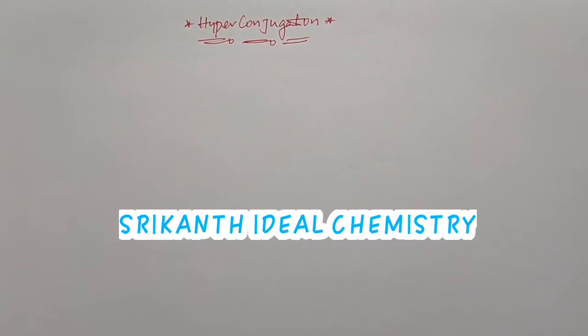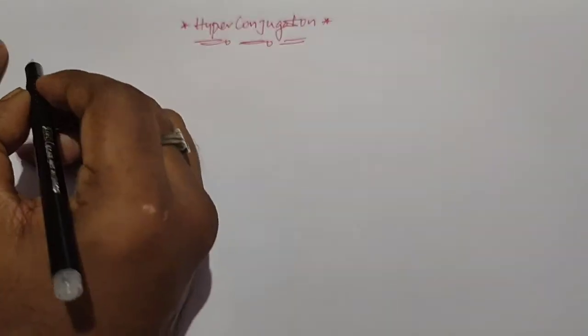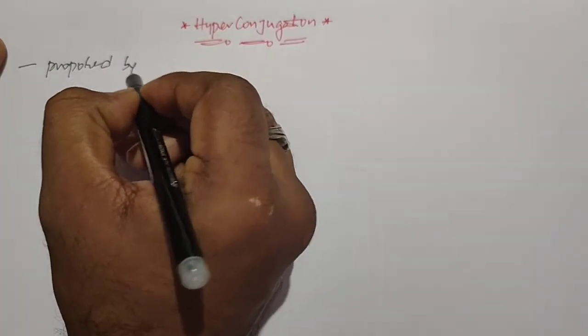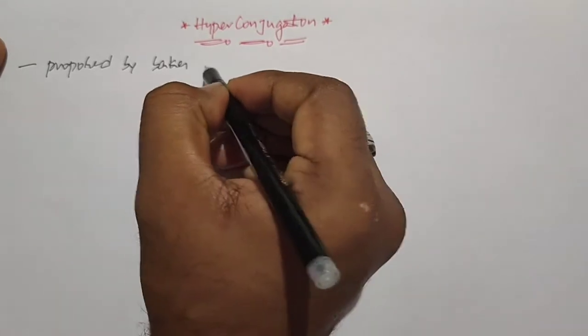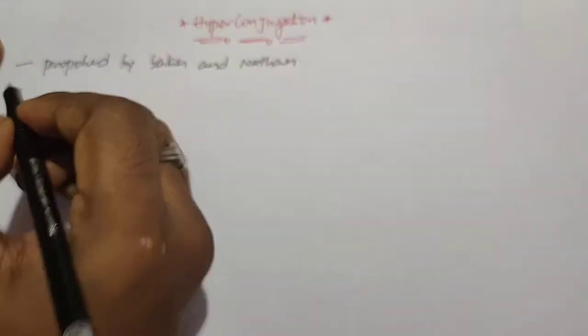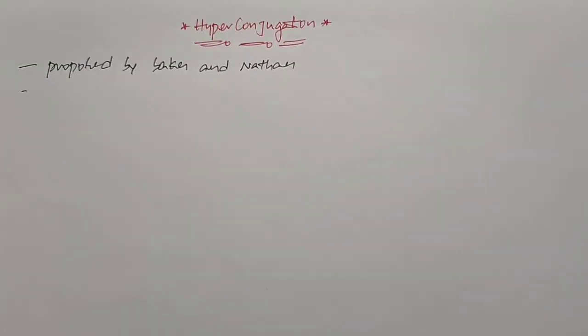So in this video we are discussing hyperconjugation. This is the last effect in the electron displacement effects. The concept of hyperconjugation was proposed by Baker and Nathan. So hyperconjugation is a delocalization of CH sigma bond electrons with respect to